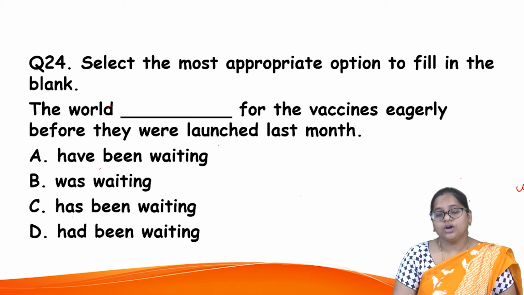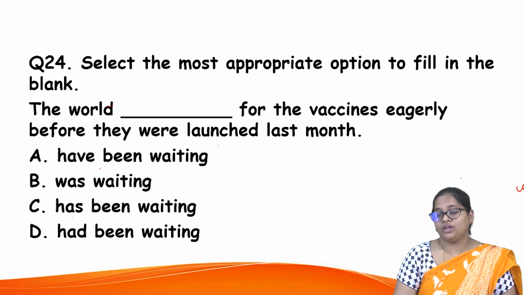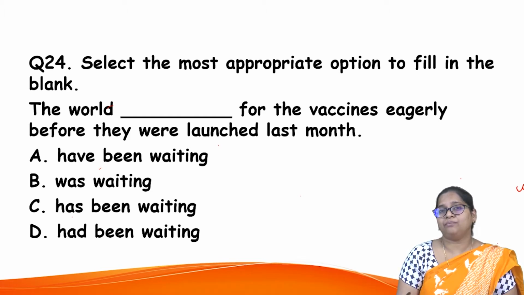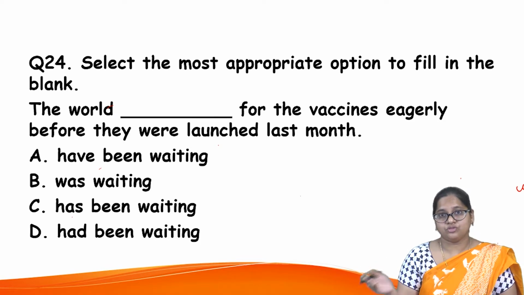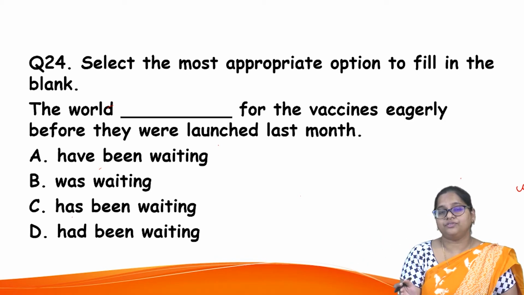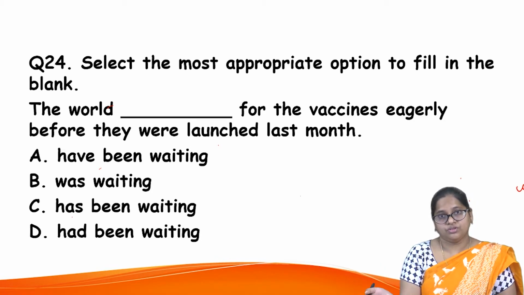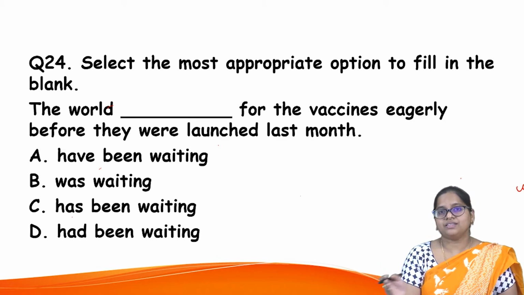So when two past things happen and one thing, for example, the girl had been waiting for her friend, and her friend came. So the girl had been waiting. Yes, it was past, and before her friend came, even friend came also is in past. So this is in past and this is in past.